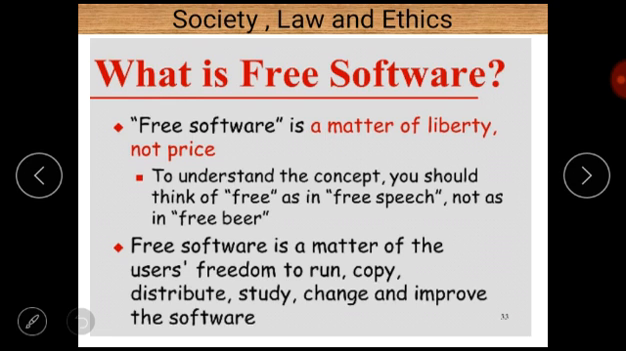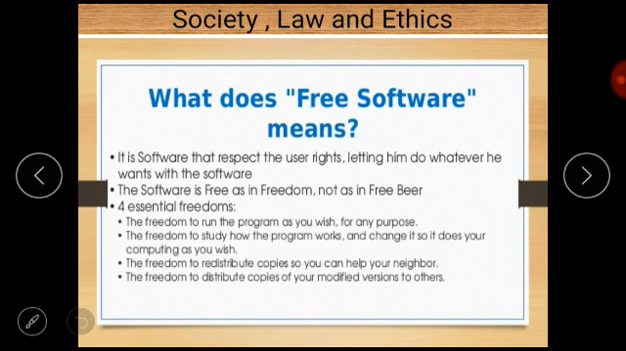Next is free software. As the name suggests, free software is free of cost, of course, but here free means freedom to run, copy, distribute, study, change, and improve the software. There are four types of freedoms in it: the freedom to run the program, freedom to study how the program works, freedom to redistribute copies, and freedom to distribute copies.